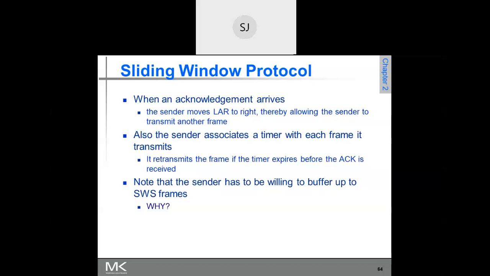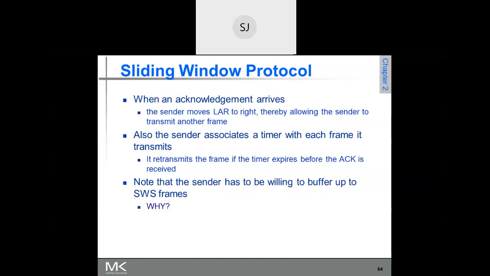Let us say frames 11, 12, 13, 14, 15, 16, 17 have been sent sequentially, one after the other. Do they reach the receiver in the same sequence? No, they may not, because if frame number 13 gets lost, then 14 will reach the destination, 15 will reach the destination.